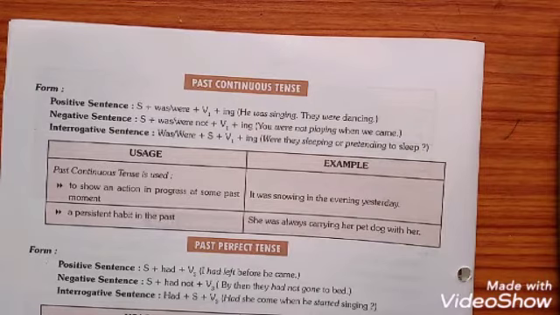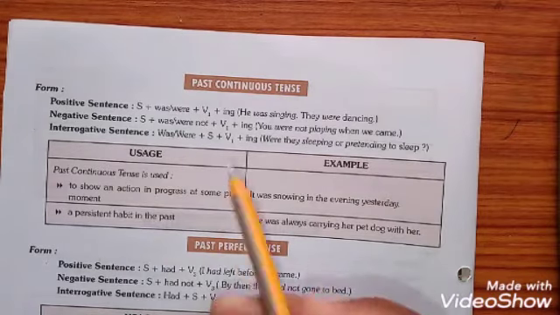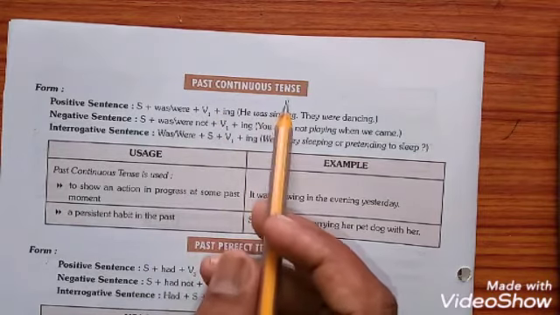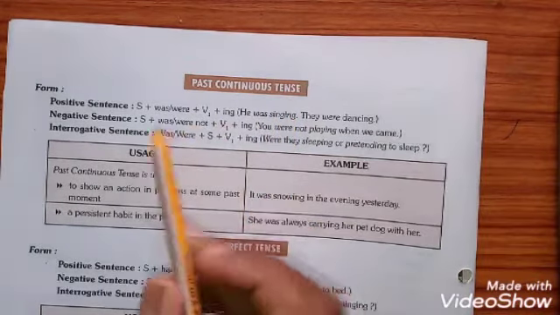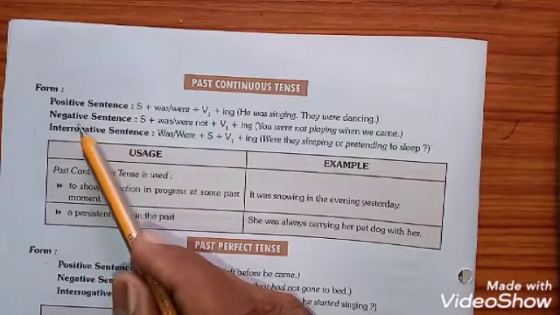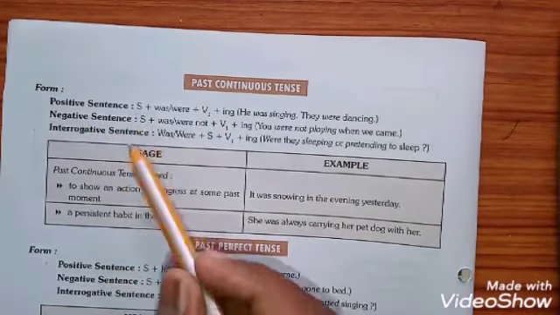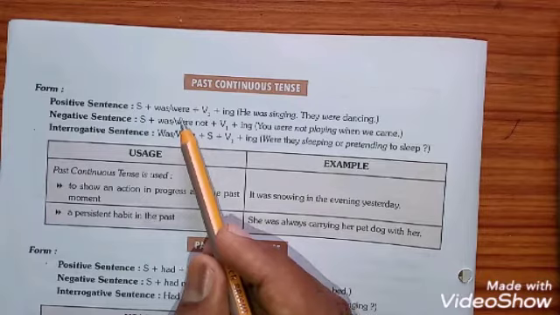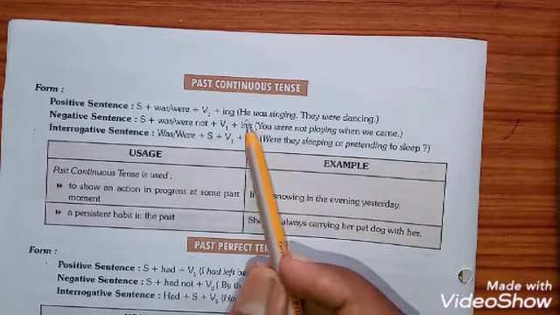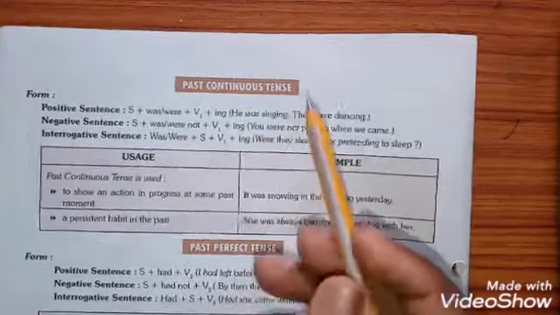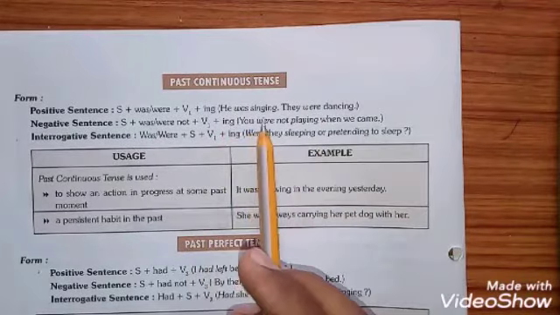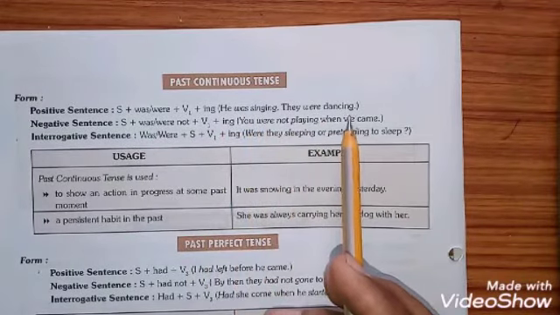If any action started earlier in the past and goes on at the time of speaking, this tense is categorized as past continuous tense. Now in terms of the structure: positive sentences, subject plus was or were plus V1 plus ing plus other words. Example, he was singing the song and dancing.